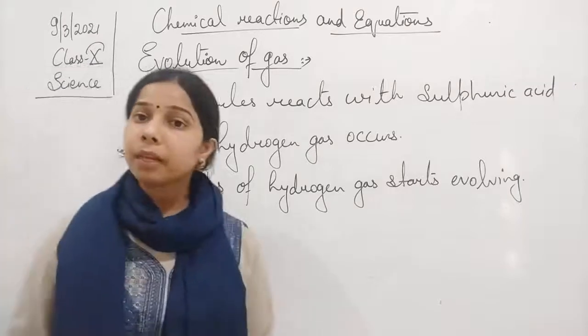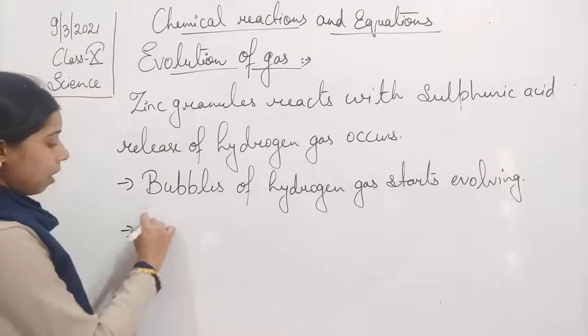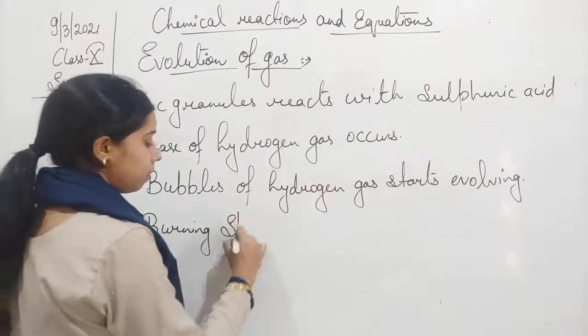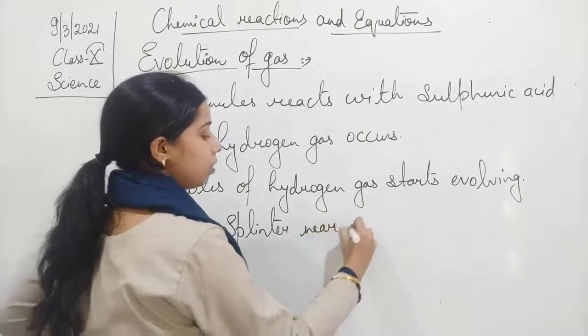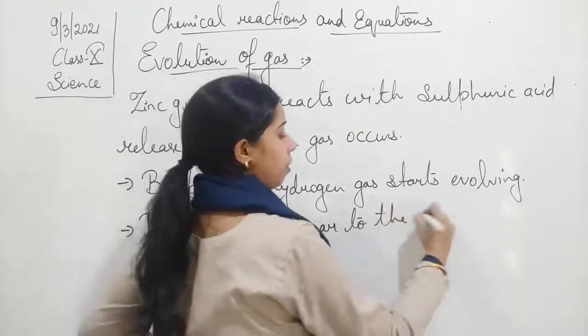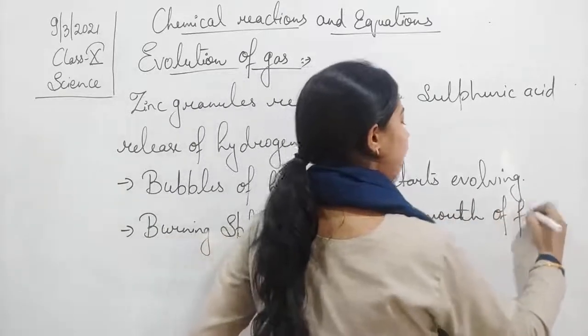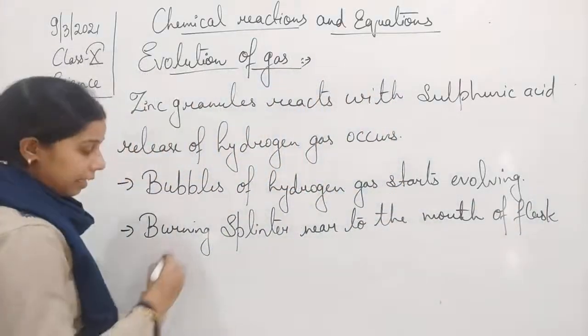And how will we come to know that it is hydrogen gas? Again students, we will take a burning splinter near to the mouth of the flask.